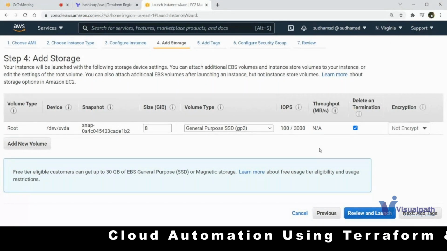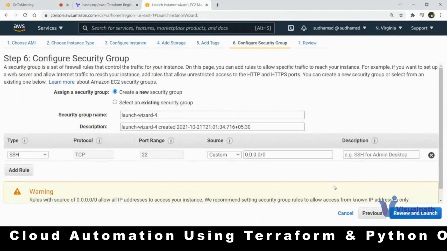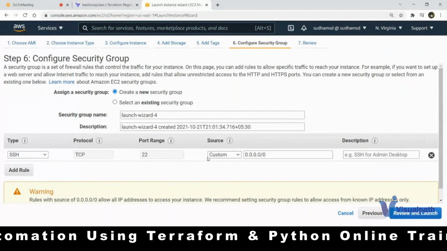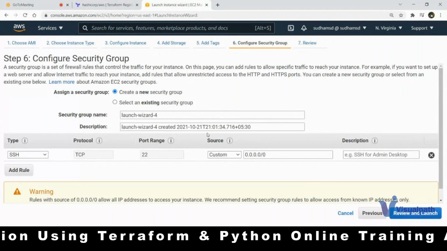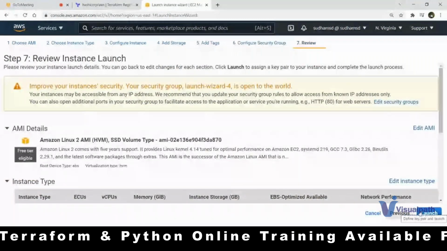Add tags is optional. Add security groups, which is nothing but which port numbers you want to allow. I will allow only port number 22. Then review and launch. I'm okay with these settings. With this I want to launch an instance.